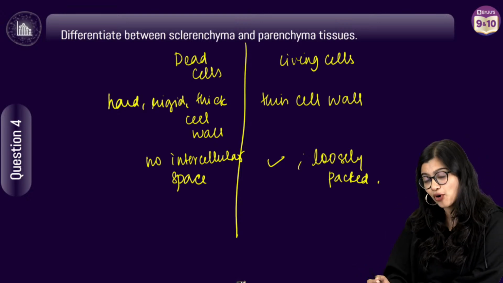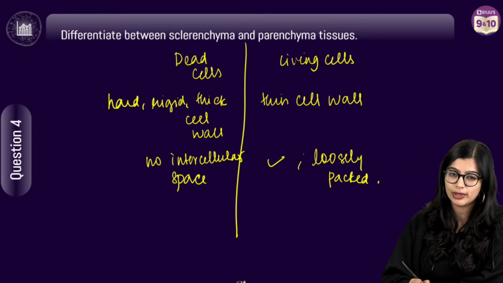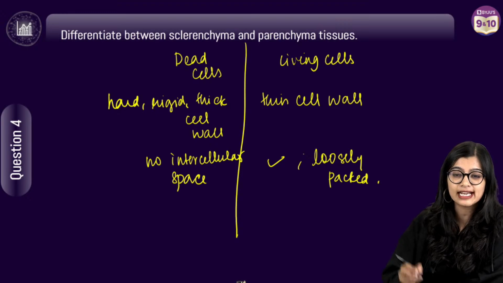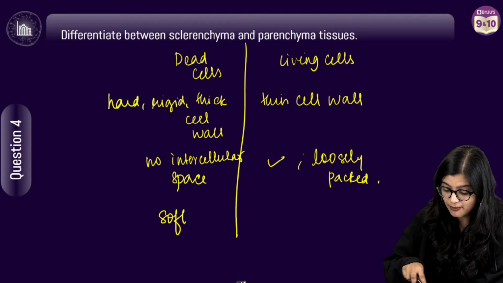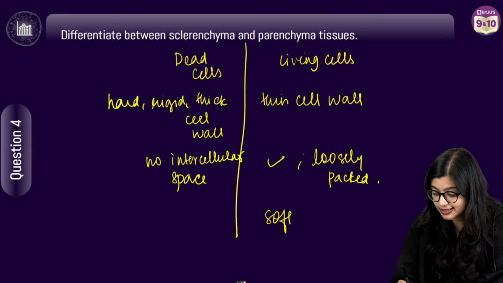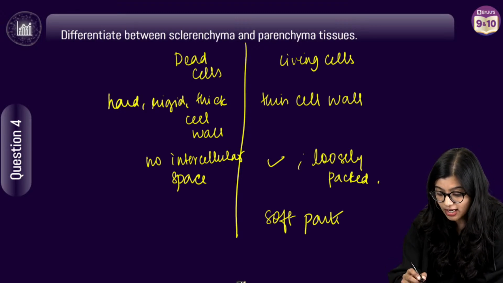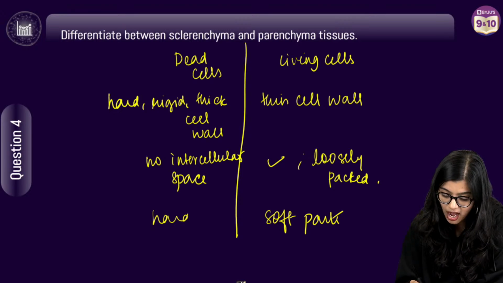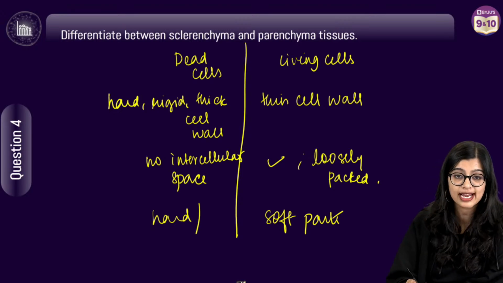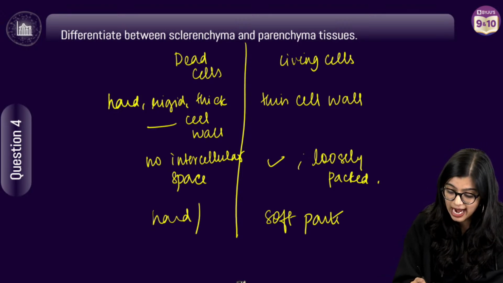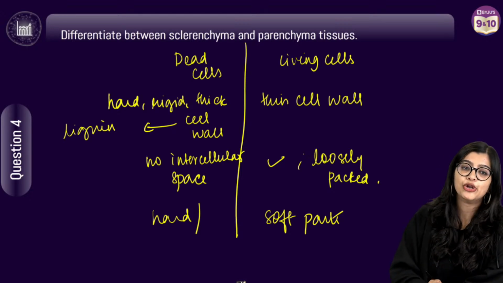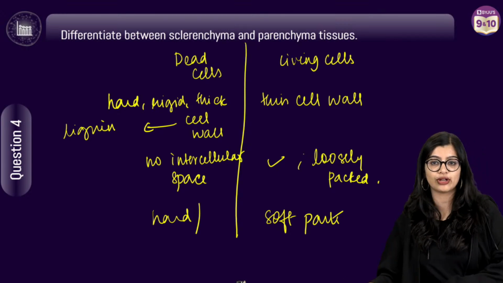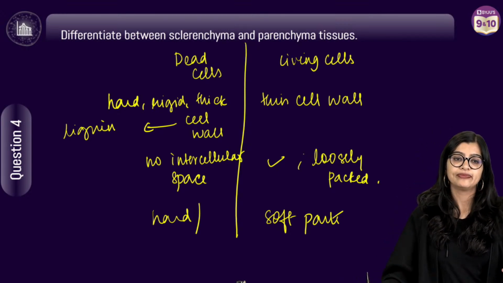Sclerenchyma is narrow. Okay, we see that they have a narrow lumen. We can write that. Present in soft parts. Very good, Ulma. Yes, parenchyma we find in the soft parts of the plant, while on this side we find sclerenchyma in the hard or rigid parts, right? Very good. Here I will add the lignin point along with the cell wall itself. No chlorophyll is present in sclerenchyma, while chlorophyll is present in parenchyma. Very good, very good.